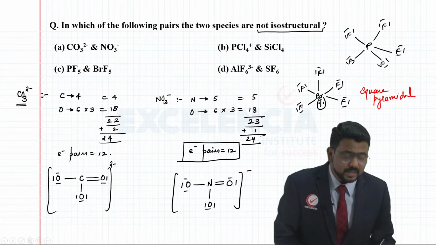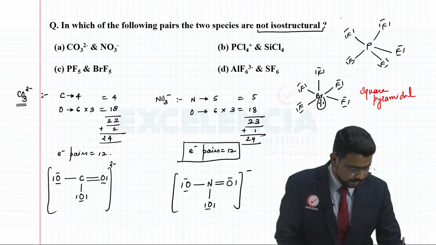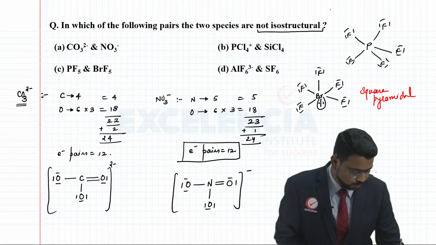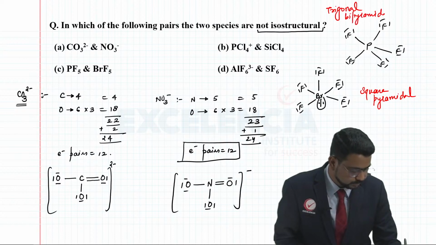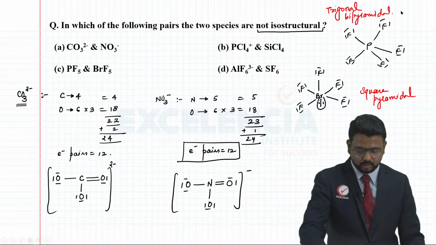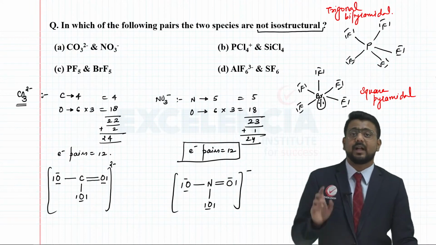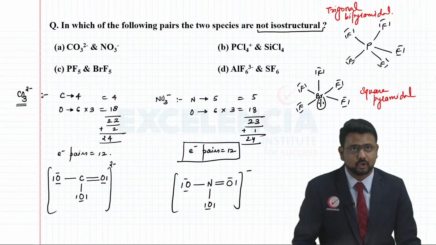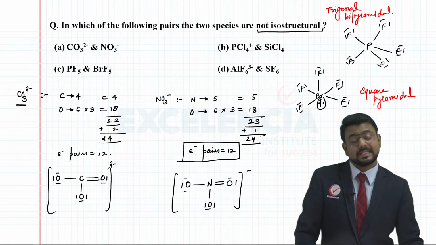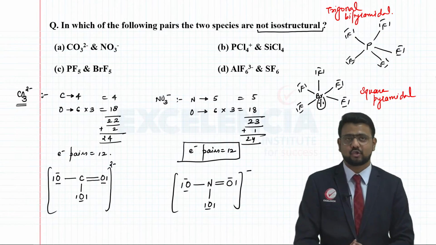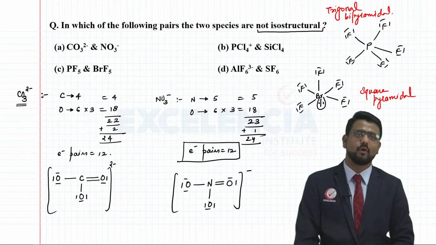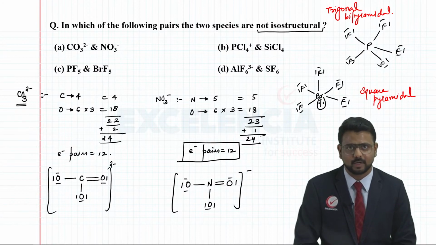Whereas PF5, when we look at its geometrical structure, it is going to be what? Trigonal bipyramidal. Right? So here you can clearly see that carbonate and nitrate ions are isostructural. PCl4+ and SiCl4 will also be isostructural. Okay, they are going to have 4 electron domains and tetrahedral geometry.